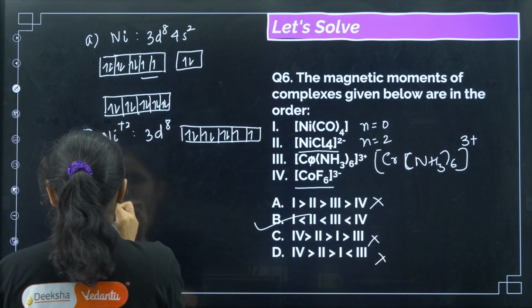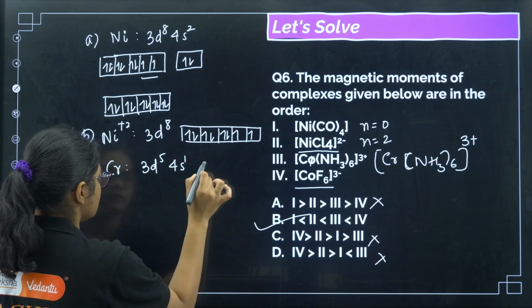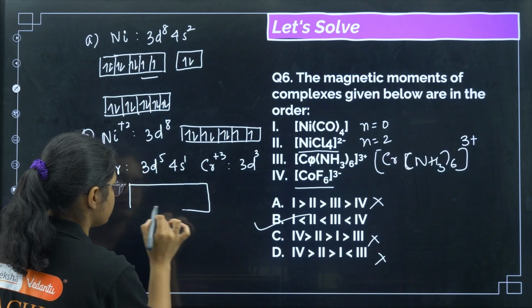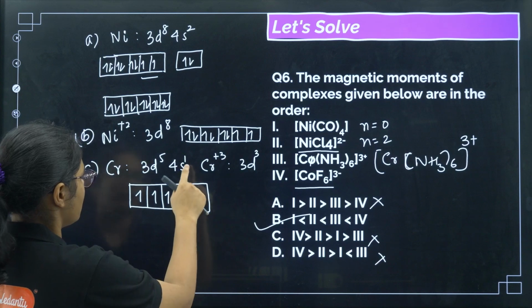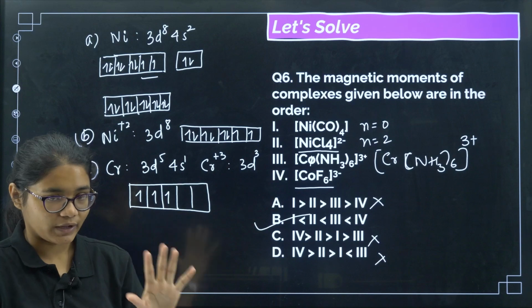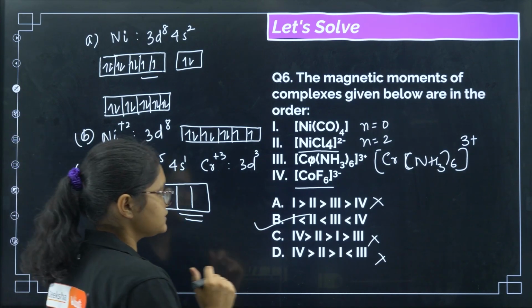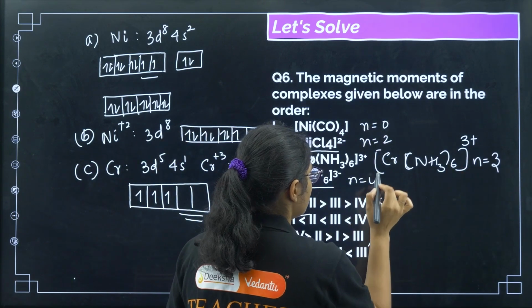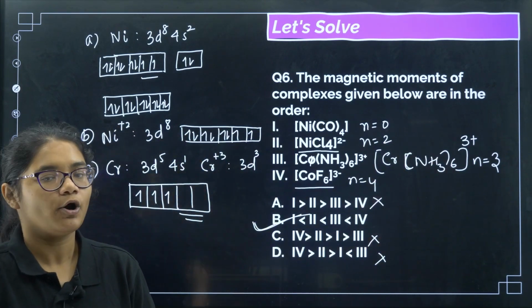Now if you see Cr(NH3)6 3 plus, the chromium electronic configuration is 3d5 4s1. So chromium 3 plus means we will have 3d3, right? So now I have 1 2 3 4 5, 1 2 3. Now NH3 is a strong field ligand, but it does not have to do any pairing here because 2 empty d orbitals are already available, right? So there is no pairing of electrons, so n is equal to 3 here. Now CoF6 we have already seen, n is equal to 4. So as the number of unpaired electrons increases, magnetic moment will increase, so the correct answer for this question will be option number B.